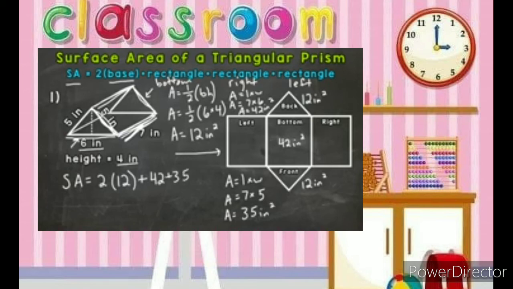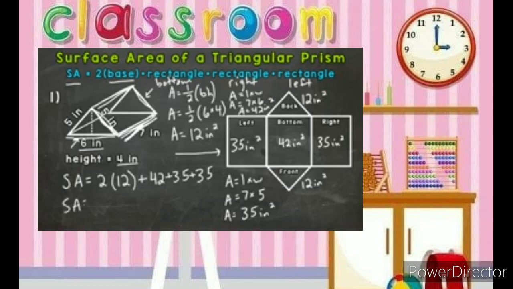So 35. And again, this is the right one we did, but the left one is the exact same in the case of this triangular prism. So 35 square inches. So let's add another 35. And now we are good to go as far as adding this up.